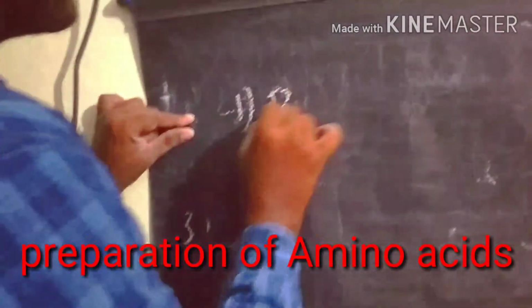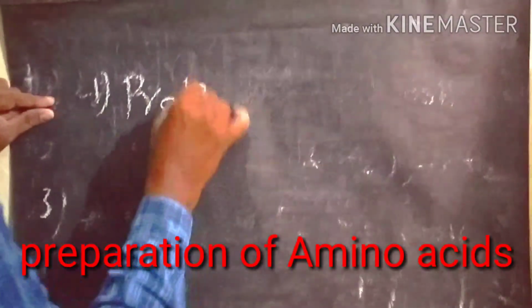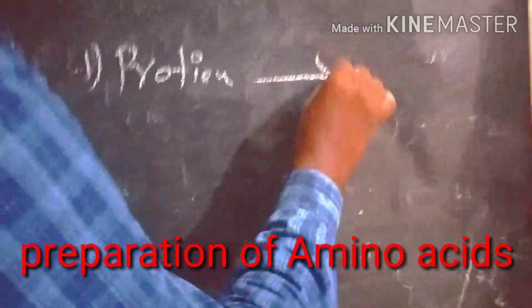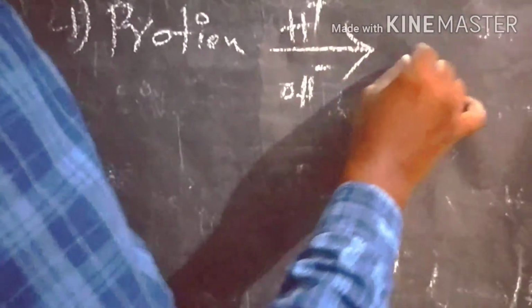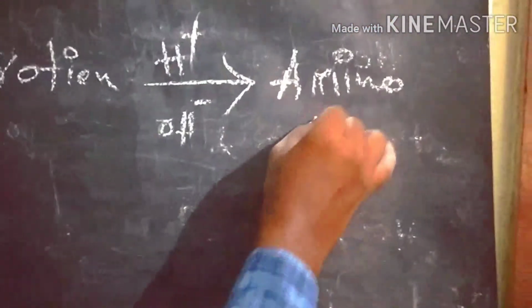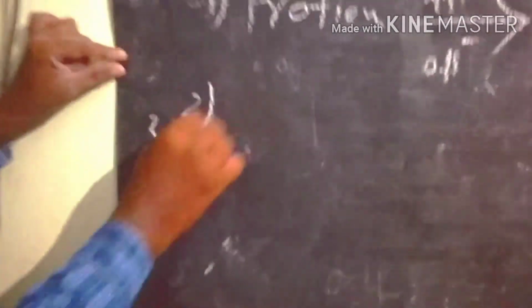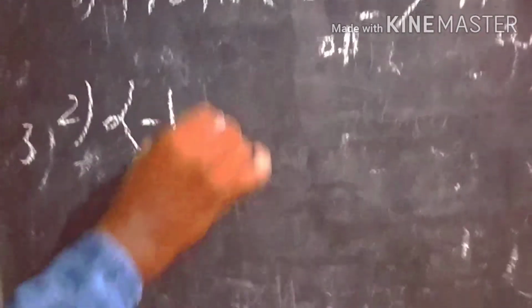The protein we can hydrolyze in acidic or basic medium, any medium. So we get amino acids. This is one of the preparation methods. The next one, alpha halo acids.